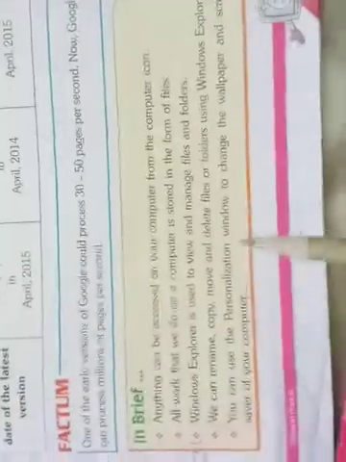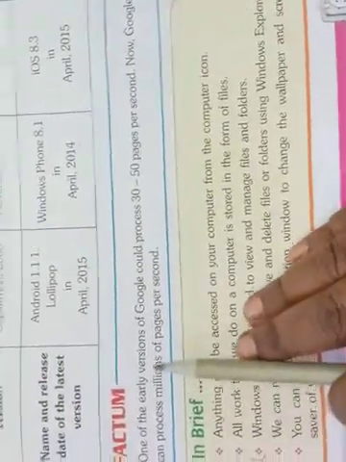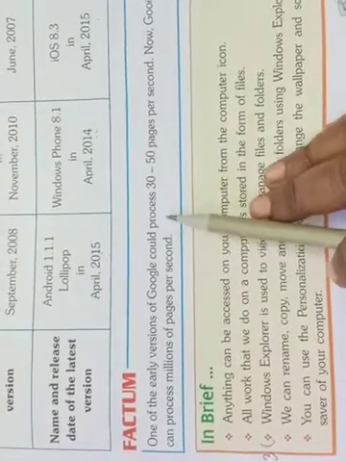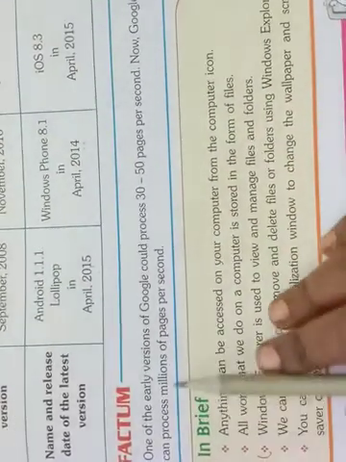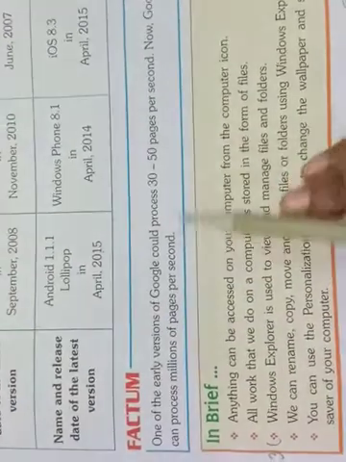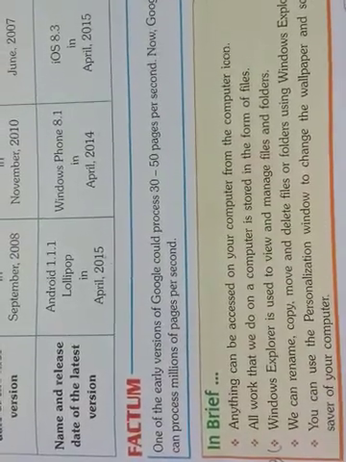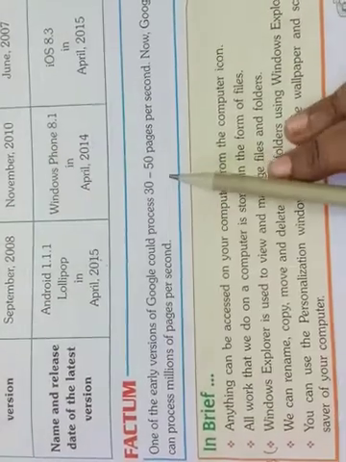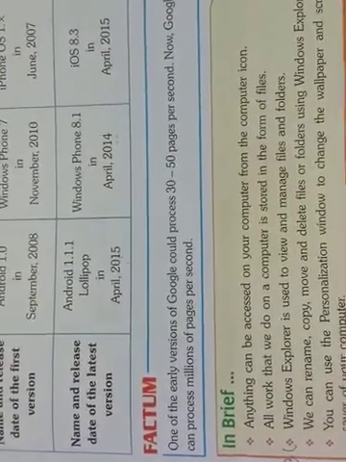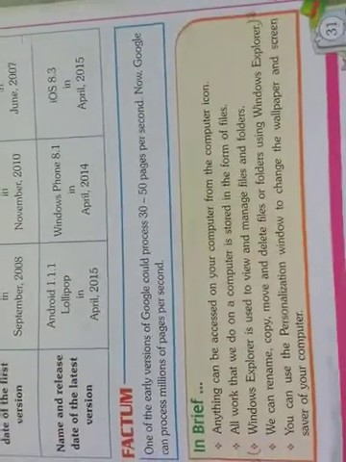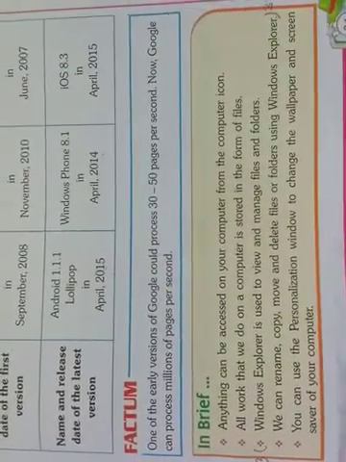Here one fact is given. One of the early versions of Google could process 30 to 50 pages per second. Now Google can process millions of pages per second. In olden days, some years before, Google was only processing in Google search. We can see so many pages, and whichever information we want, we can search in Google.